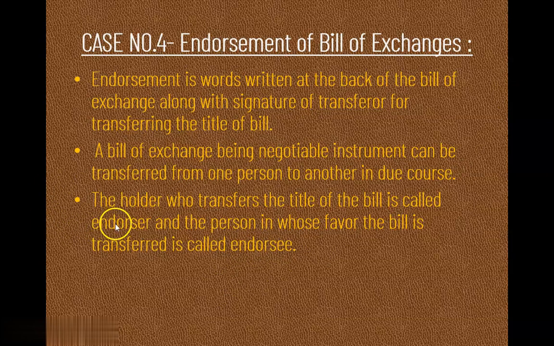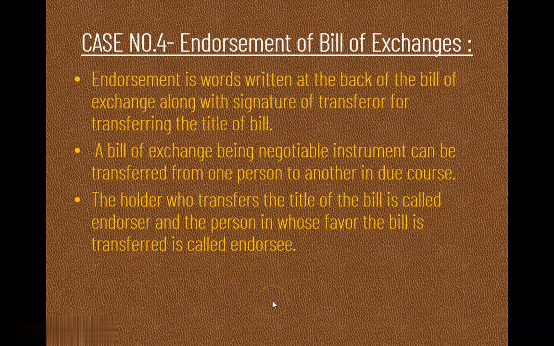So here the endorser is the drawer and the endorsee is the third party, right? So endorsement of bill of exchange means when the drawer has to do the payment to the third party, he transfers the bill to the third party, and this third party we can say is the endorsee from the drawer's point of view.